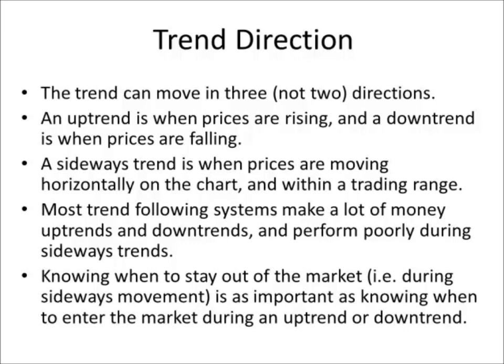So trends can move in three directions, not two. The third important direction is what is known as a sideways trend. A sideways trend occurs when prices are moving horizontally on the chart and within a trading range.